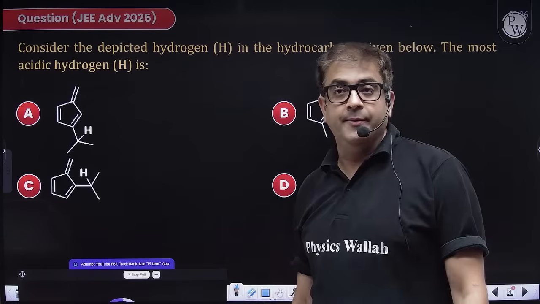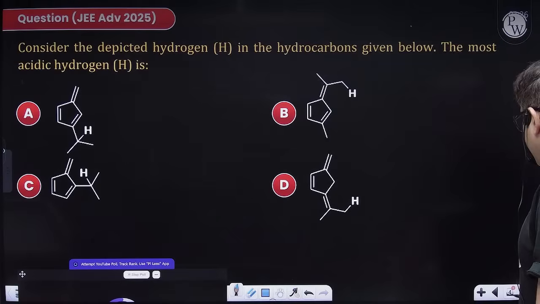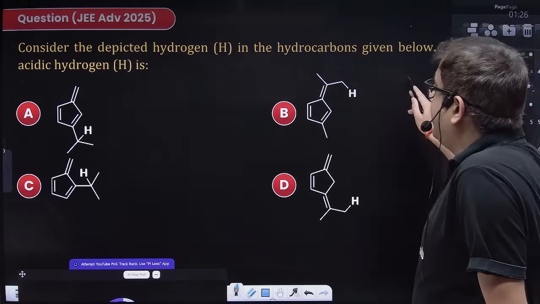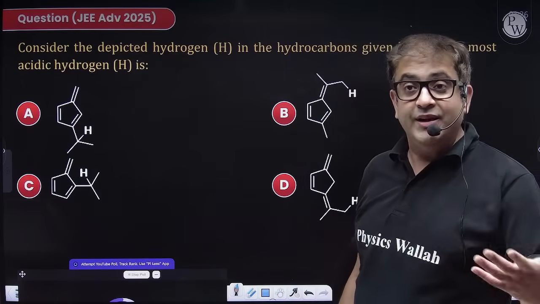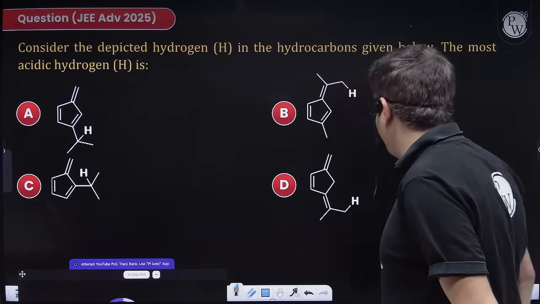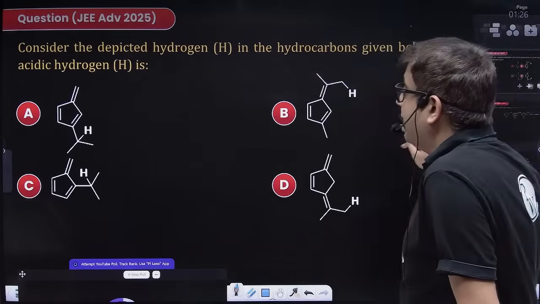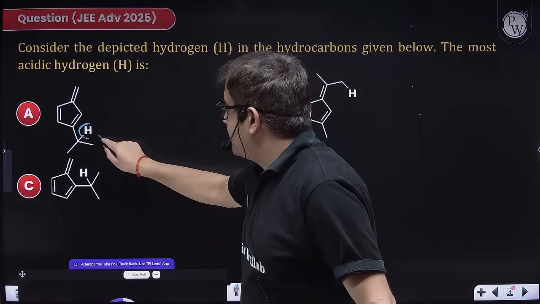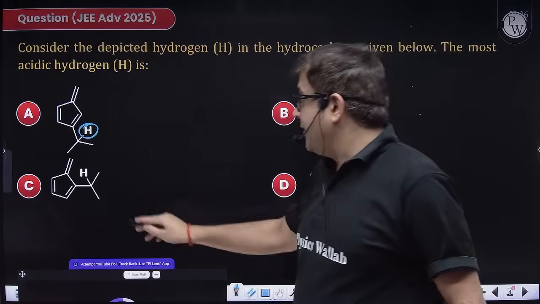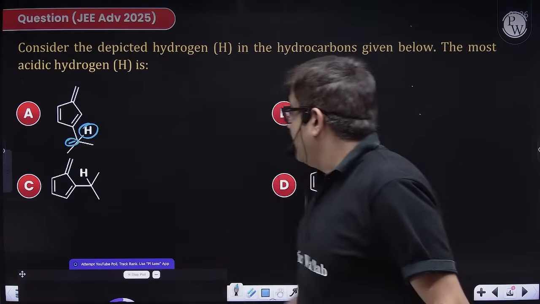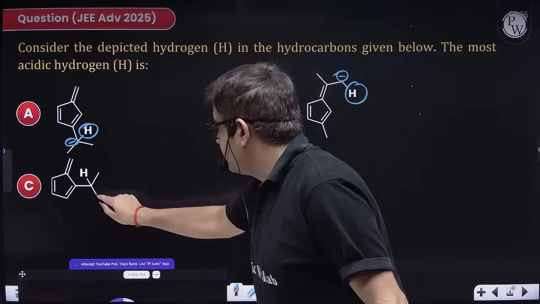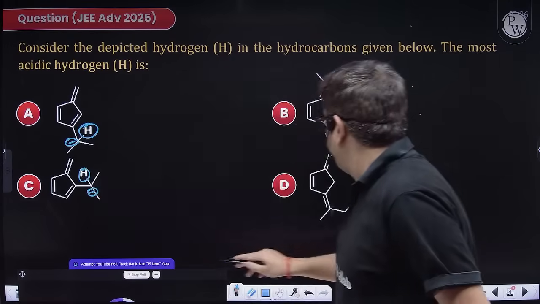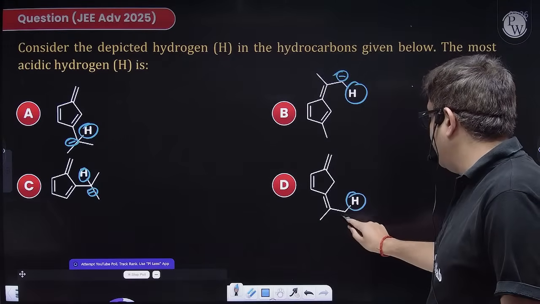And super quick. The question says the hydrogens are depicted to you and you have to give the most acidic hydrogen. So again, application of electron displacement effect. And what does the electron displacement effect tell you? If this hydrogen is lost as H plus, a carbanion will come here. If this hydrogen is lost, a carbanion will come here. If this is lost, a carbanion will come here. If this is lost, a carbanion will come here.